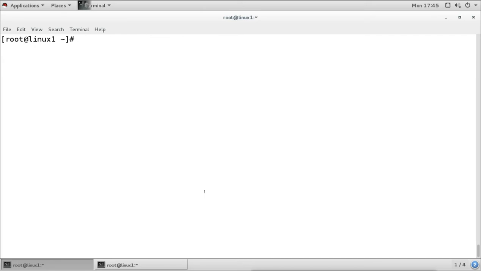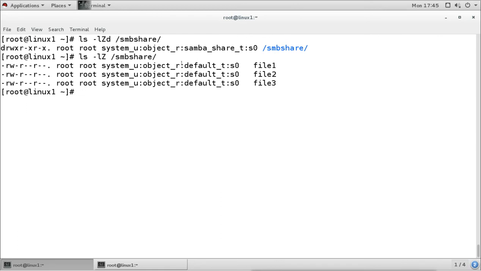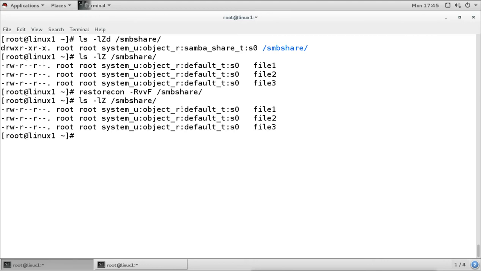And now when we check, it is now samba_share_t for the directory, and inside the directory all the files are okay. It is not changed. Let me restore again. Okay, this file must also be changed.